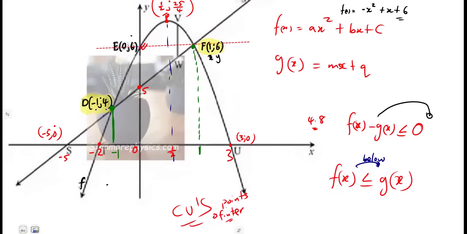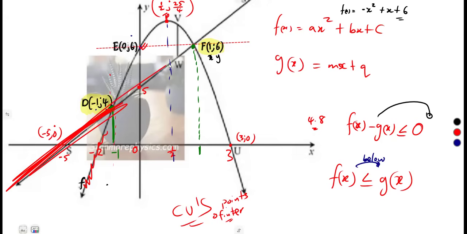So compare from those critical values: for the values of x which are less than -1 on this side, what is happening on our graph? Is the graph of f below the graph of g? From -1, yes, if we check properly, the graph of f is below. This is the graph of g.